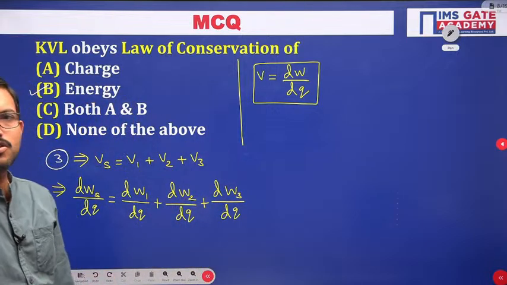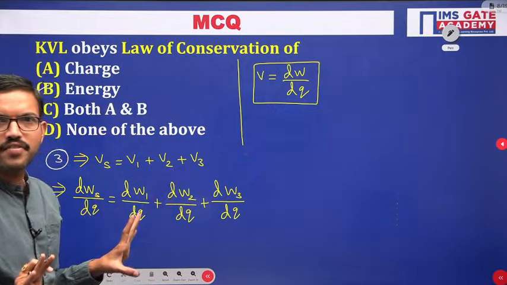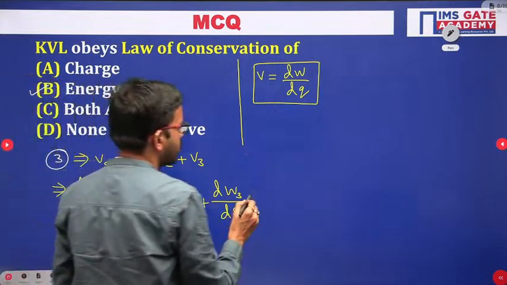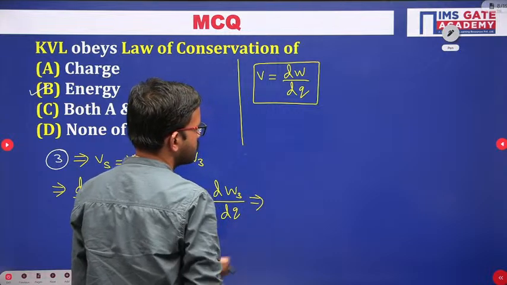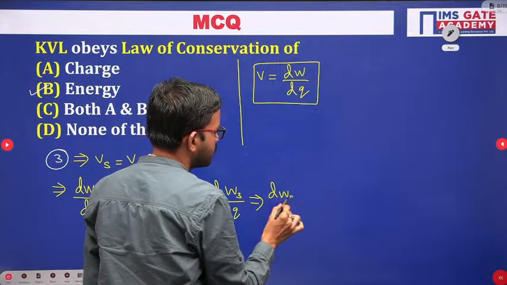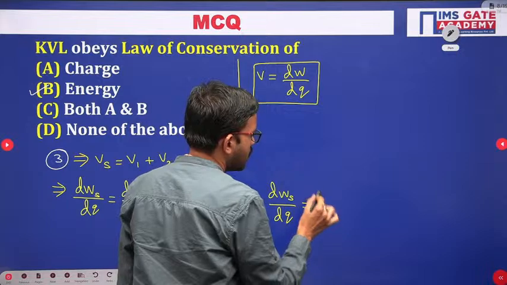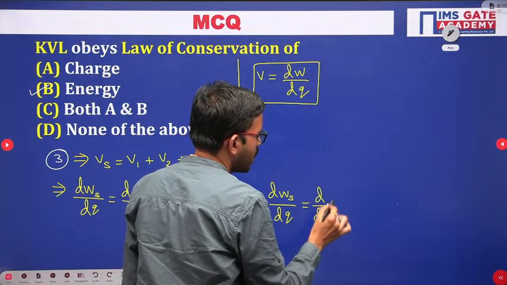Now on the right hand side, that entire expression we can write like this. The left hand side term I am writing as it is. On the right hand side I am writing like this.